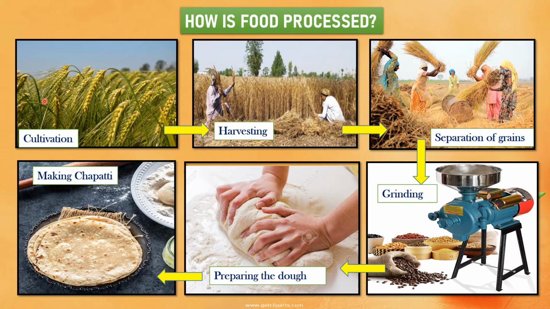First, the wheat crop is cultivated in the field. And when the crops get mature, they are harvested. Then the ripe crops or the grains are separated from the crops and sent to the flour mills to grind them into a fine powder. After that, it is packed in bags and then it is marketed. This flour is then used to prepare bread, bun and chapatis.